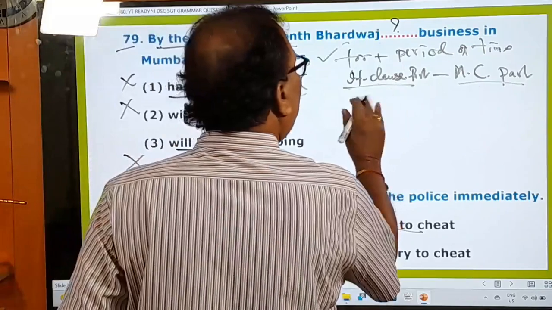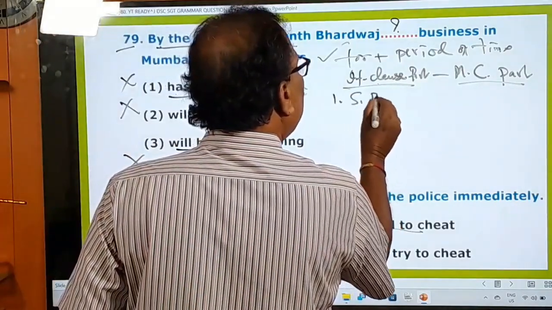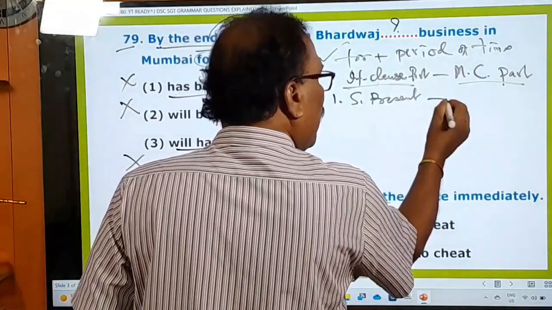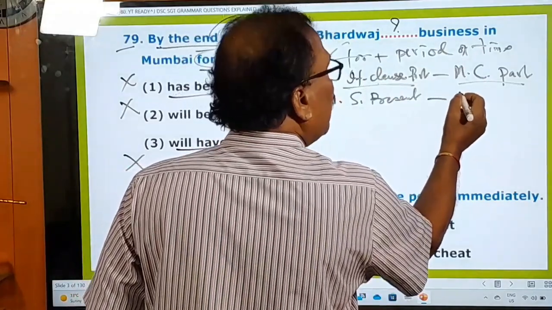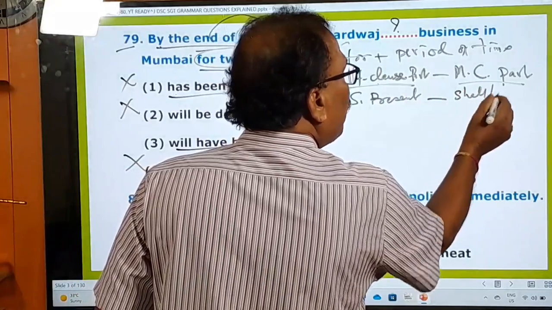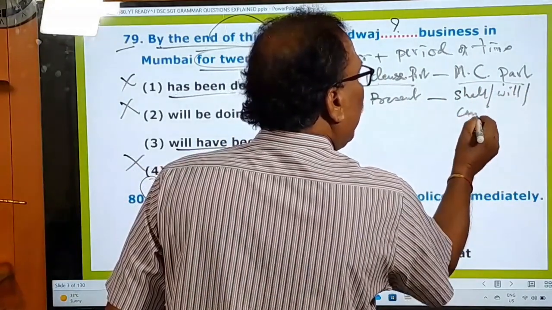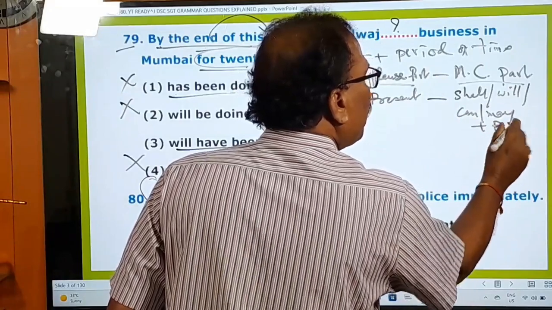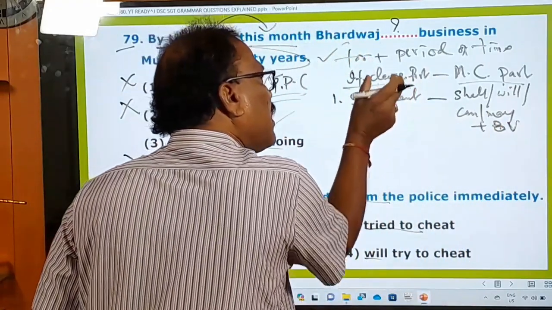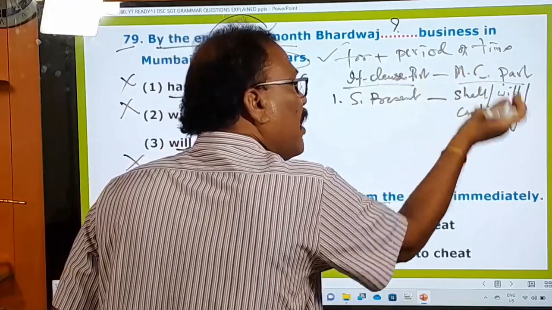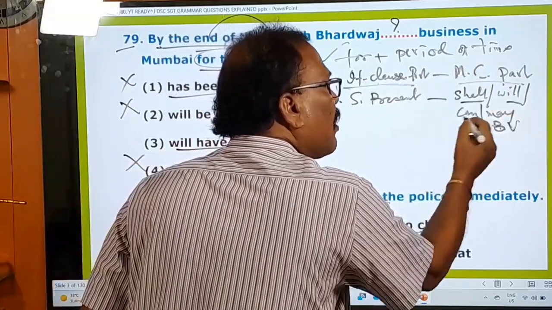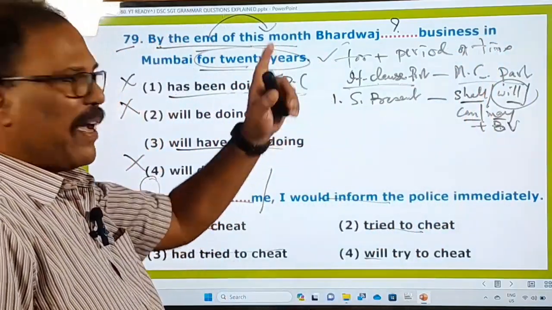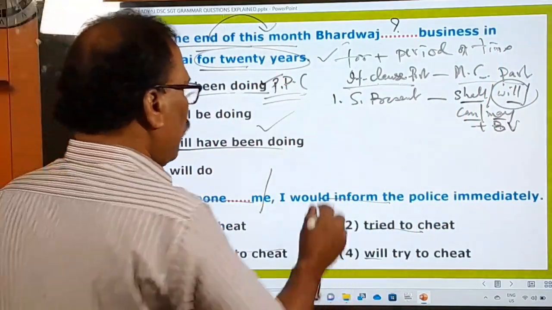If there is simple present in the if clause part, then in the main clause part there must be a sentence with shall, will, can, may plus base form verb. BV means base form verb. So when there is simple present in the if clause part, in the main clause part there must be shall or will or can or may, and preferably will. That's one pattern. Following me? Right. And go to the next one.